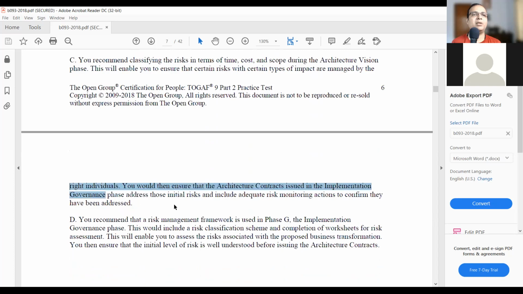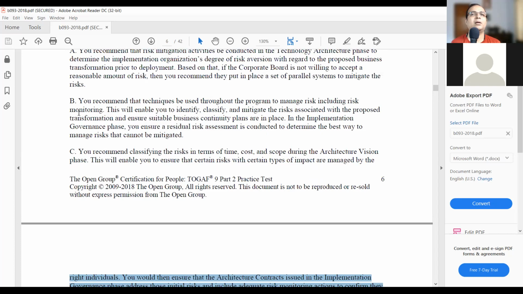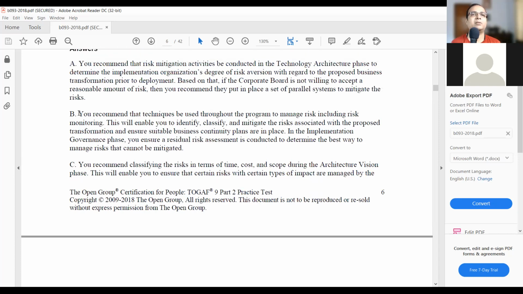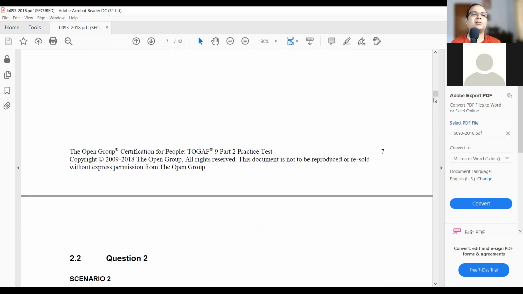So if you look at option B, can you scroll above? No, above. Oh, yeah, option B. Yes. So I think B might be the better answer from this. If you look at the options, it must be B only, I think, because it's got all the steps in risk management, like classifying, mitigating, and all that. Plus, it has got the initial and residual level of risk.